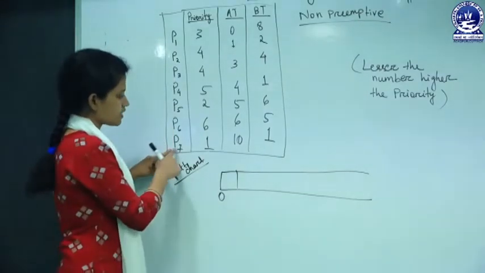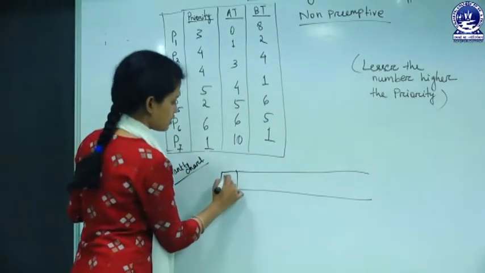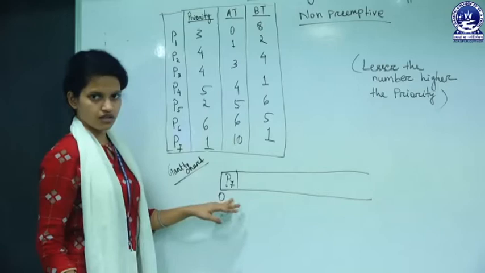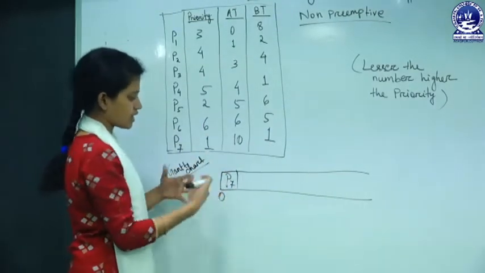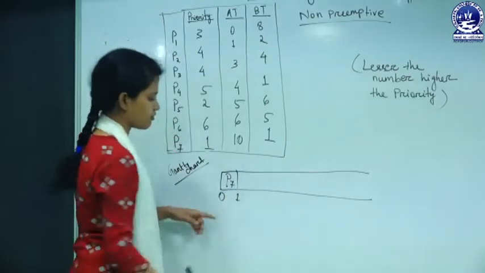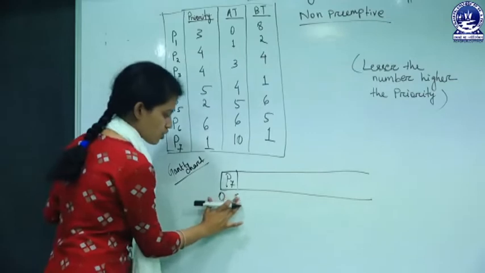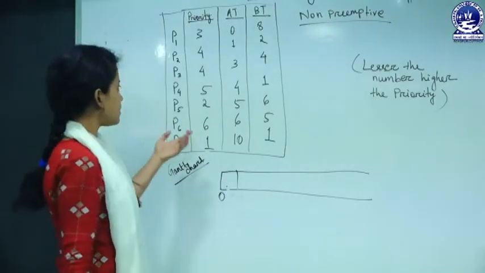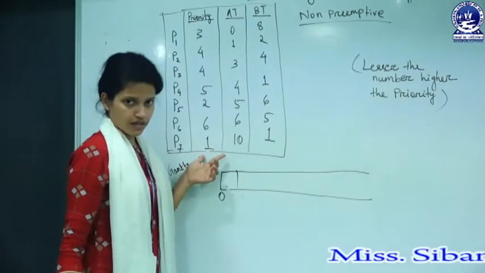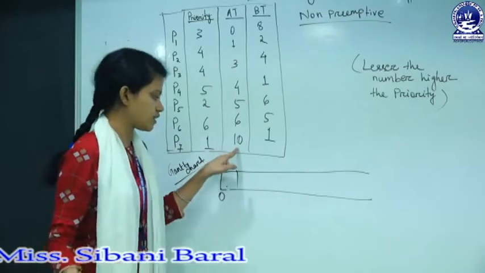So here P7 is the highest priority, 1, then we put the P7 into the Gantt chart first, and the burst time of the P7 is 1, then we execute P7 for 1 millisecond. Do not do that type of thing. Okay, this is wrong, because maybe P7 is highest priority, but the arrival time of that P7 is 10.